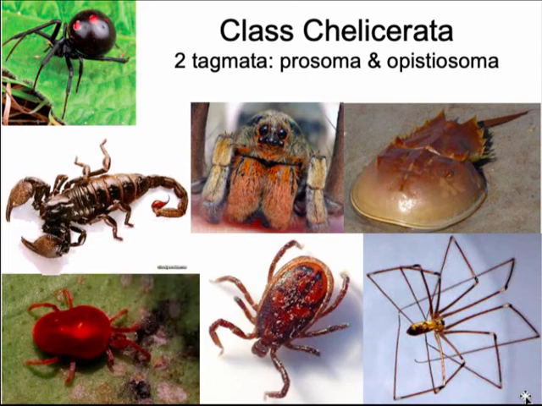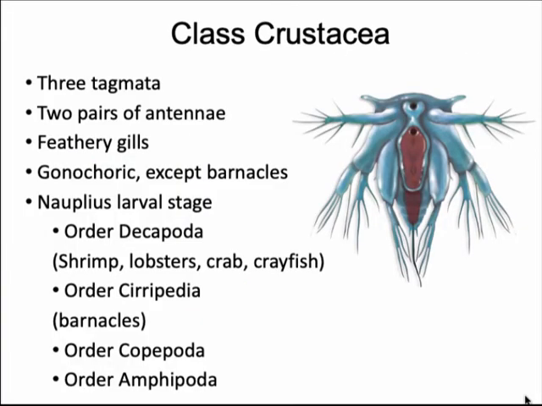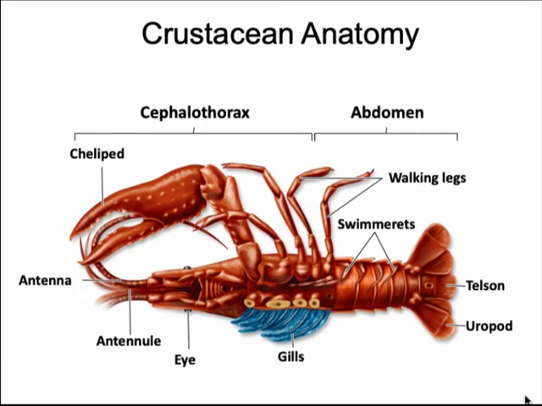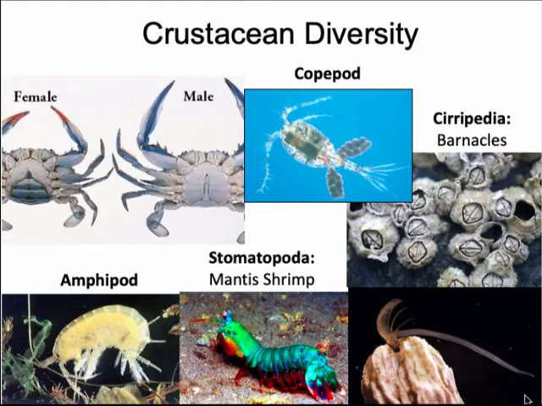The groups of arthropods include the spiders and scorpions, and the crustaceans, such as crabs and lobsters. We have an example of crustacean diversity, mostly marine animals, and they are extremely diverse. We have crabs, copepods, barnacles, although they might not look like arthropods, they might seem like a shellfish, they're actually arthropods. Mantis shrimp and amphipods.